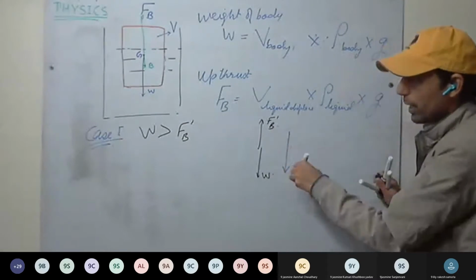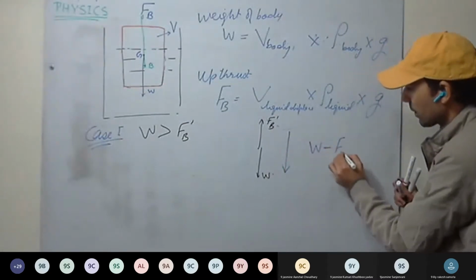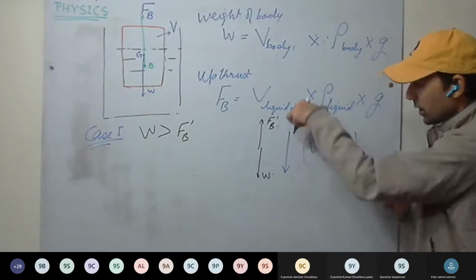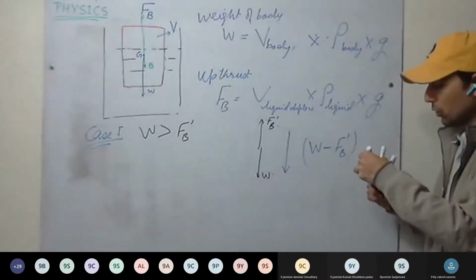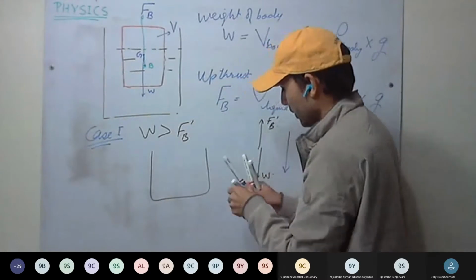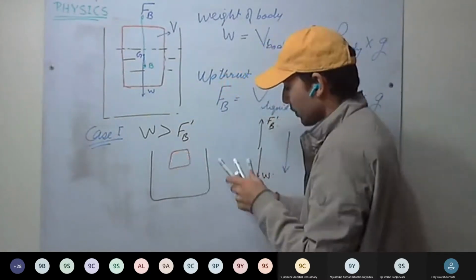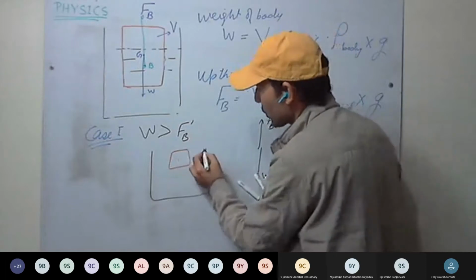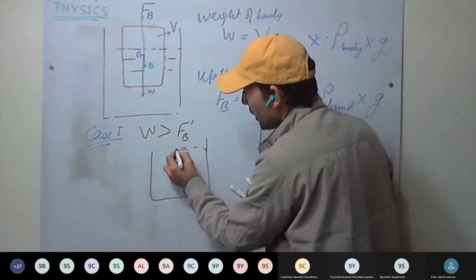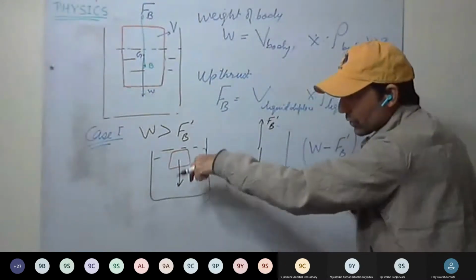So net force will be W minus FB dash. This will be the net force in downward direction. So what will happen to the solid? As we immerse the solid in the liquid, it will sink, since there is a net force downward.